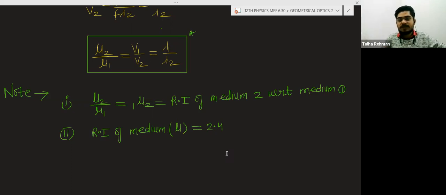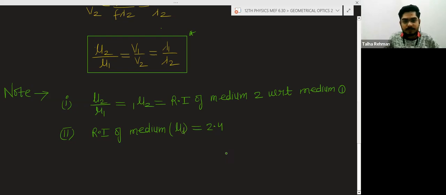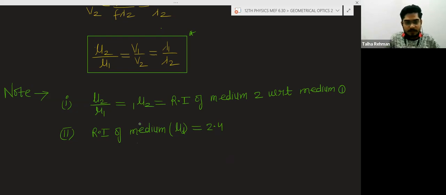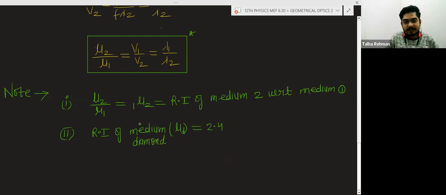Okay, with respect to air. For example, this is the refractive index of diamond. So how can you write this? Refractive index of diamond with respect to air is equal to 2.4.